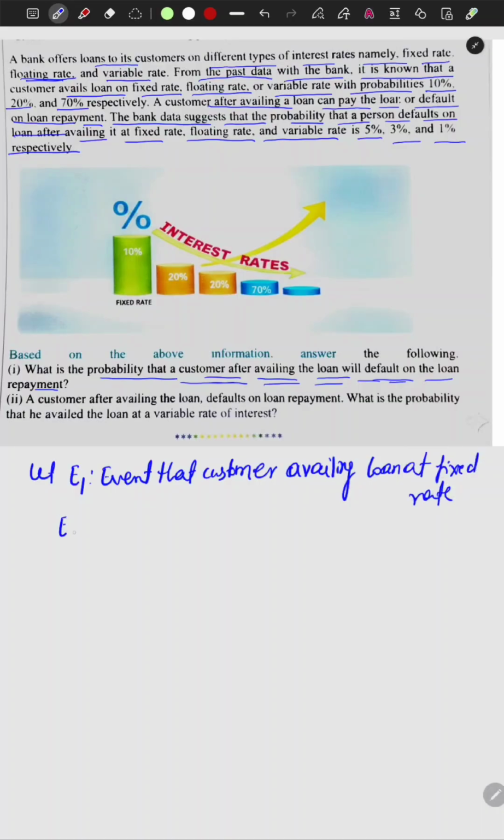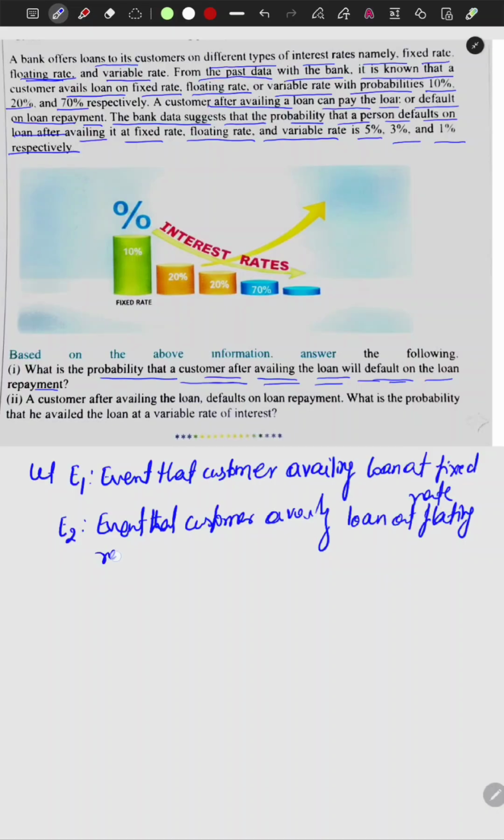Let E2 be the event that the customer is availing the loan at a floating rate.